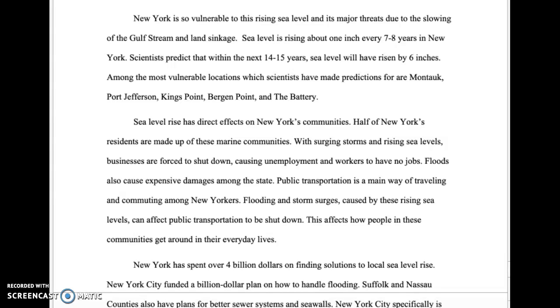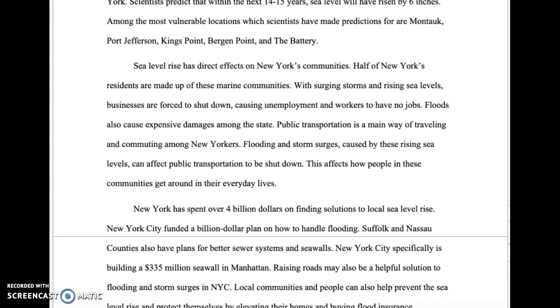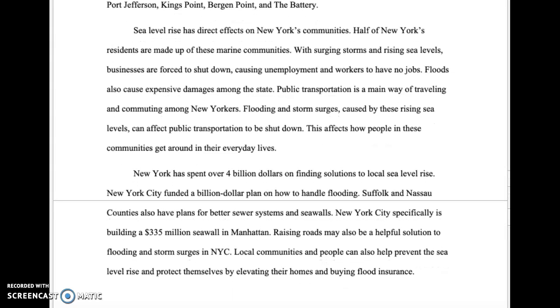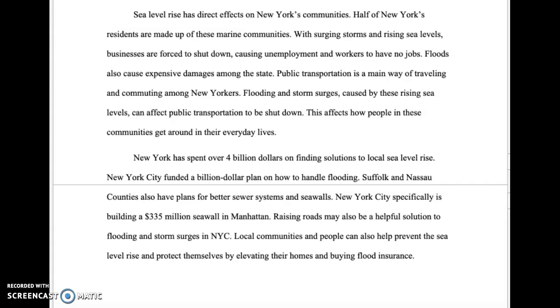Among the most vulnerable locations which scientists have made predictions for are Montauk, Port Jefferson, Kings Point, Bergen Point, and the Battery. Sea level rise has direct effects on New York's communities. Half of New York's residents are made up of these marine communities. With surging storms and rising sea levels, businesses are forced to shut down, causing unemployment and workers to have no jobs. Floods also cause expensive damages among the state.